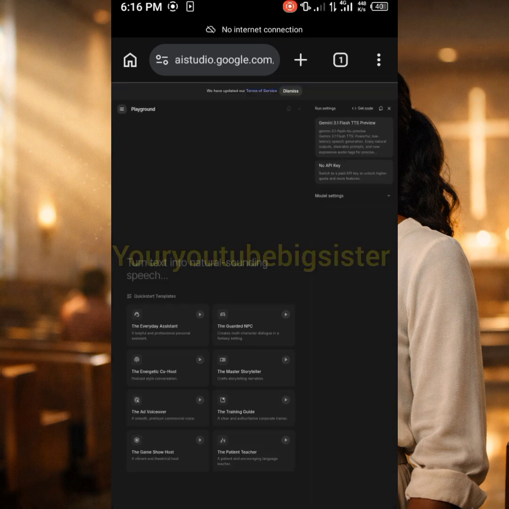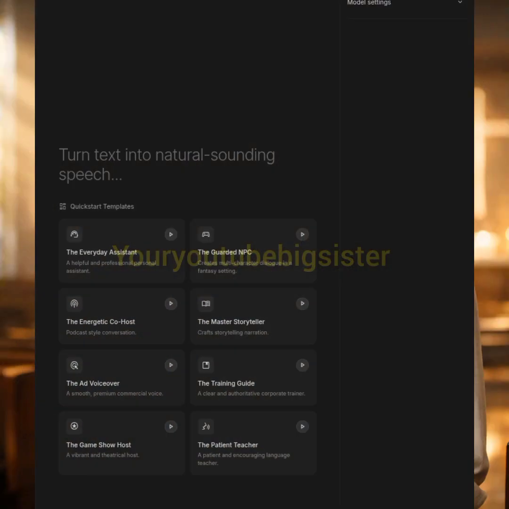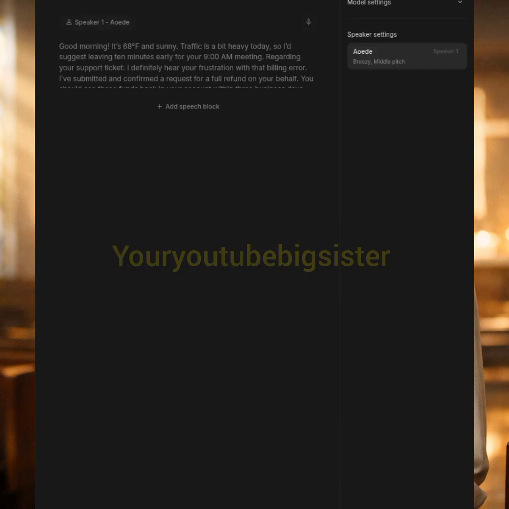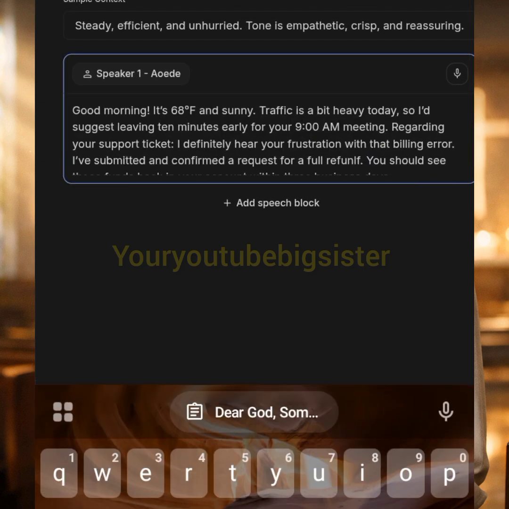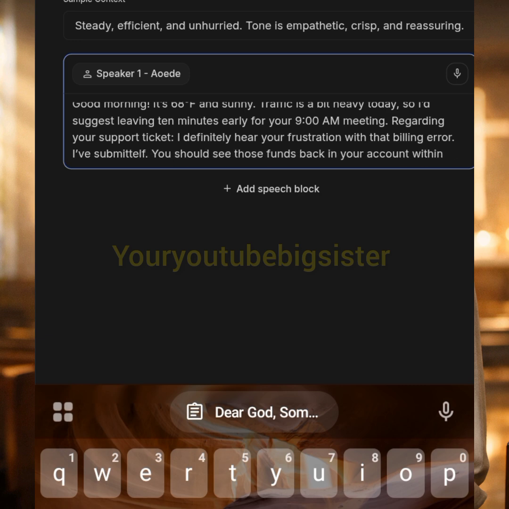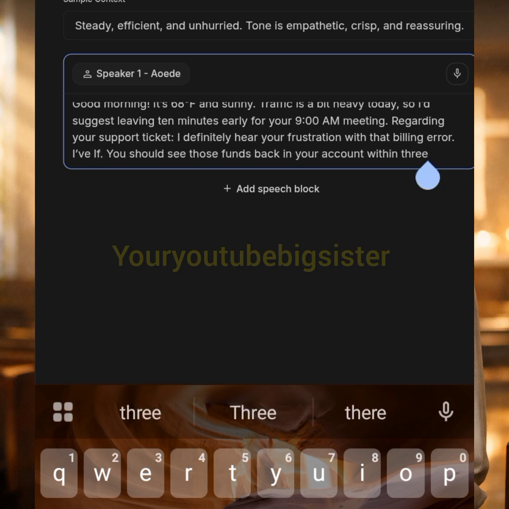If you haven't signed up with your email, you can do that. Let's say this is your first time of coming to this place, you can sign up with your Google account or your email account. So guys, this is what the interface looks like. You will tap on this first one, the everyday assistant. Please pay attention. Then you have to delete this particular text here, and you can now paste your prompt.